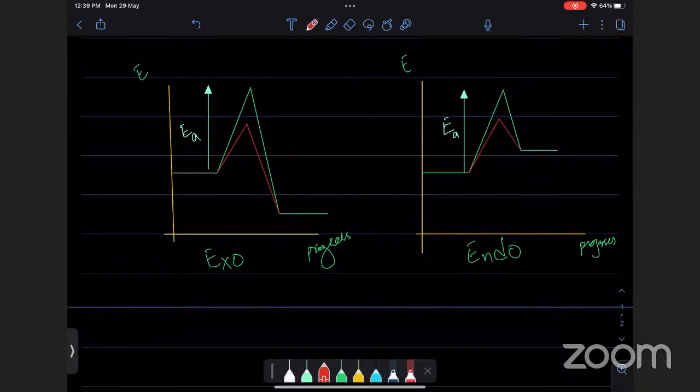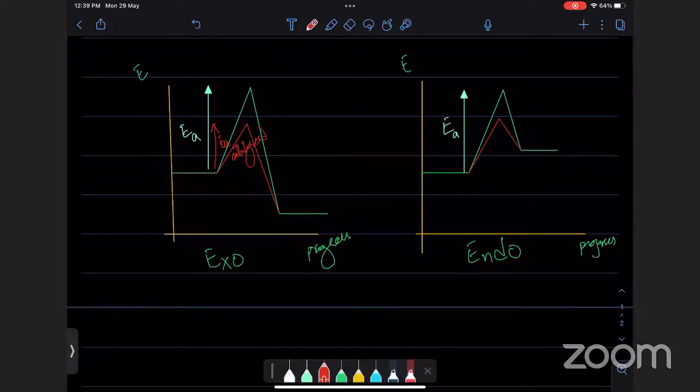So this is my new activation energy. And we say that this is the catalyzed activation energy. So that's what a catalyst does. It lowers the activation energy by providing an alternative pathway. एक नए तरीके से reaction को करता है ताकि reaction हो जाए. It will start at the same level, it will end at the same level, but it will need less activation energy. Obviously, it will save energy cost, it will save time.